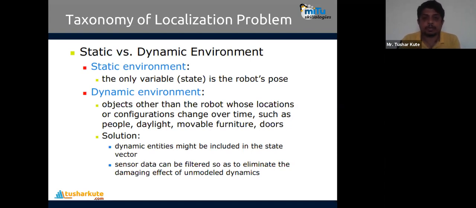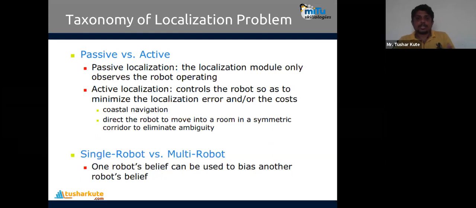Remember it. We also have passive and active localization. That is one more way. Passive means it only has the observations for robot operation, and active means it is actually performing the operation, navigating, or having a direction to move in a symmetric corridor to eliminate ambiguity. That is also possible in localization.